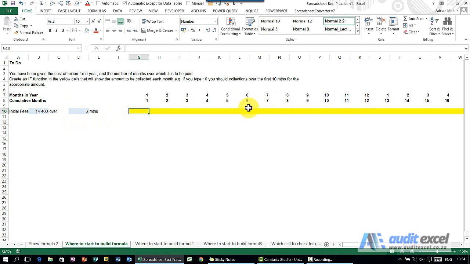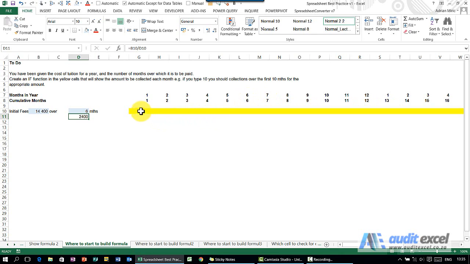So here's our months, and I know that what I want to achieve is I want to get 14,400 divided by 6. So let's just work that out. I know it's 2,400. So what I expect to see is cash flows here, 2,400, 2,400, 2,400, 2,400, 2,400, 2,400. Then at this point, it must go to 0. The reason being is we've passed month 6. So now we expect zeros until we go into the new year.